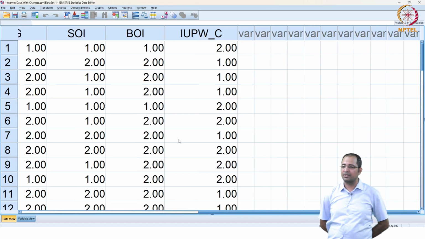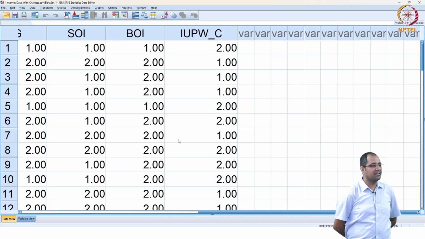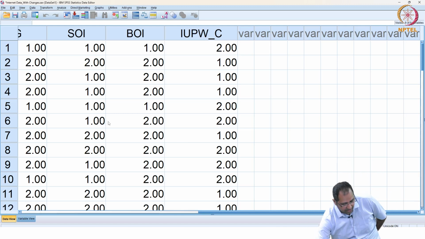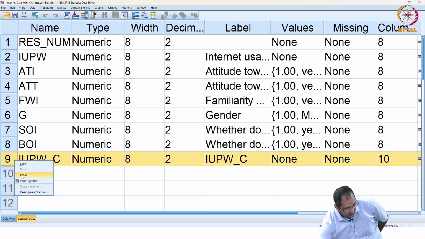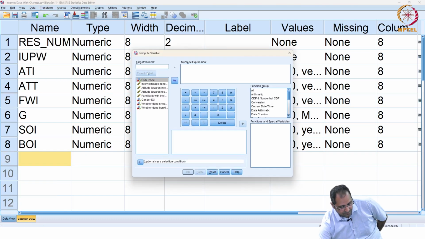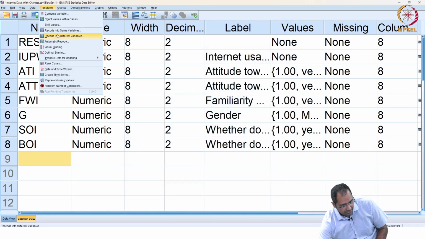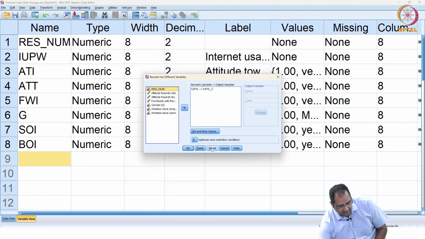IUPW underscore categorical. Have you done? Okay, let me remove it. Go to transform, recode into different variables.